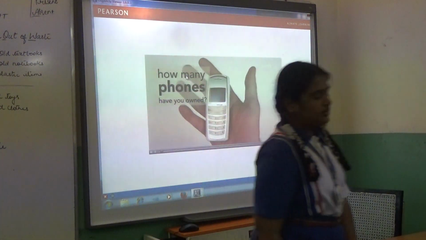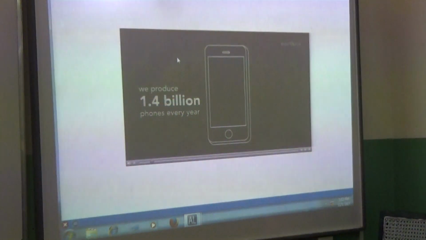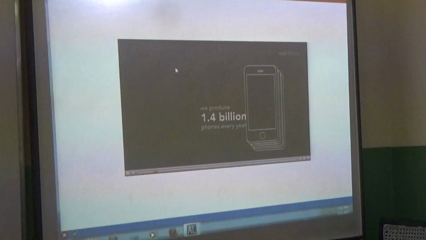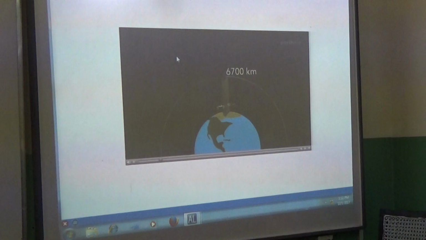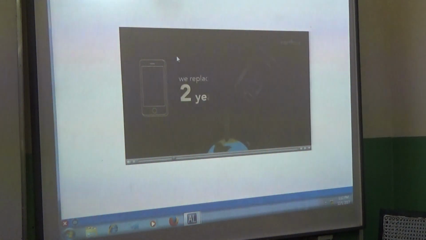How many phones have you owned? Every year, the world produces 1.4 billion new phones. Stacked up, they reach well past the International Space Station. Here's the thing, those billion new phones will be old phones in 2 years. So what will happen to them?